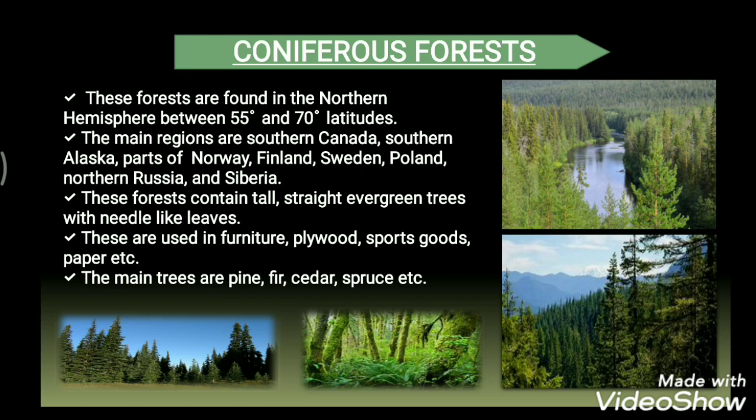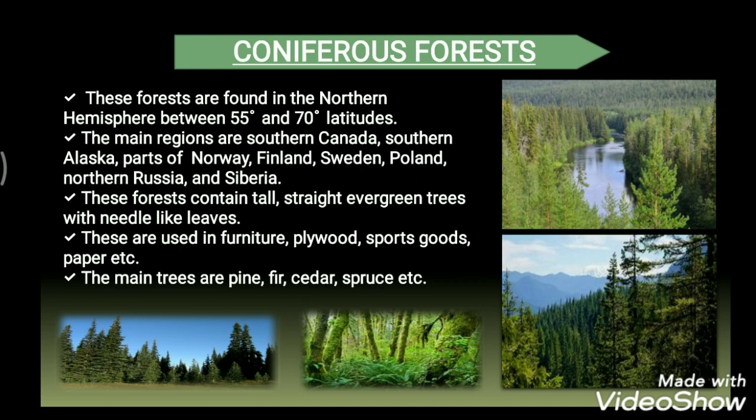Now these forests contain tall, straight evergreen trees with needle-like leaves. The trees of these forests have soft wood which is very useful in making different kinds of furniture, plywood, sports goods, paper, matchsticks and many other things. The main trees found in these forests are pine, fir, cedar, spruce and many others. So these are the different kinds of evergreen trees and their features.